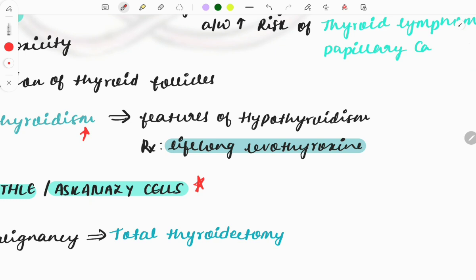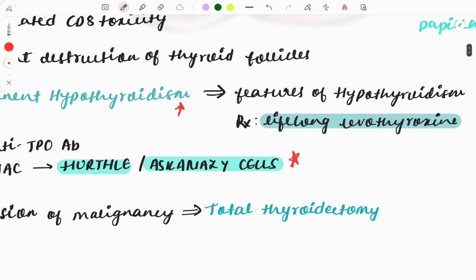And now you might already know the features of this hypothyroidism. What all features will be described in the clinical case? There will be weight gain in the patient, then the patient will be having poor appetite, then cold intolerance will be seen, and fatigue can also be developed. Then fatigue can also be noted, that a patient feels weakness, and the extremities will be dry and cold, and delayed relaxation of the ankle jerk. So these are the features seen in this hypothyroidism.